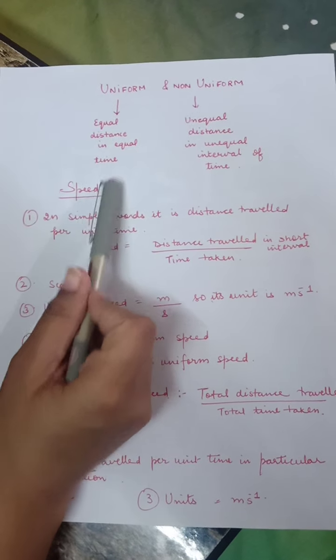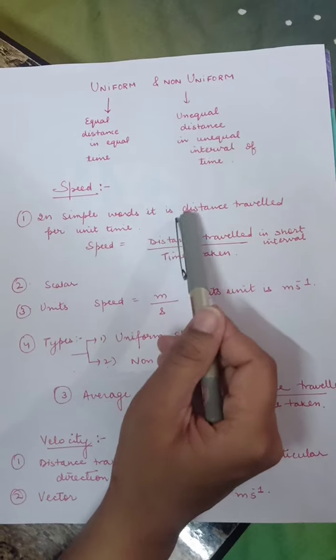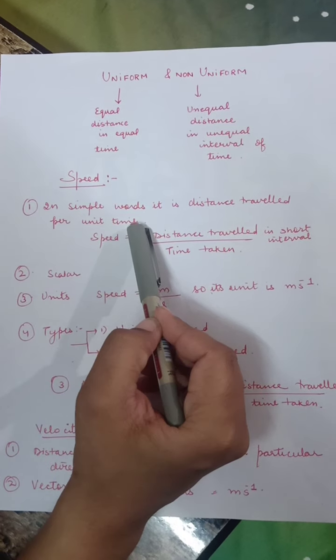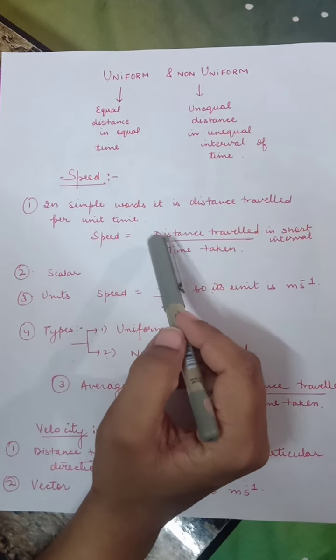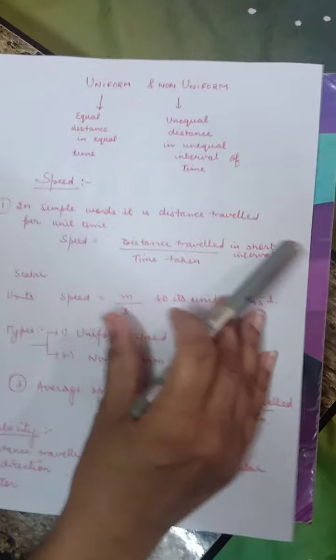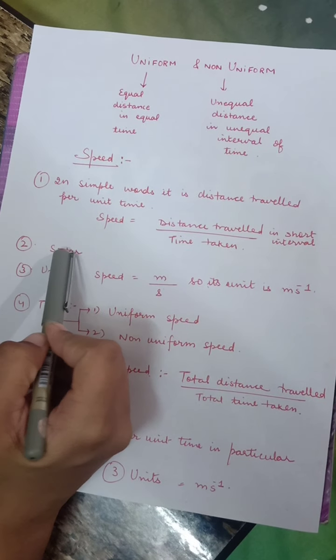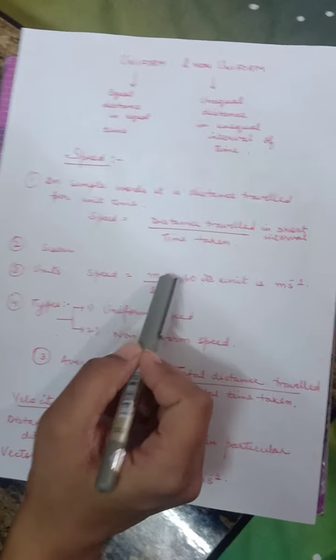Speed. So today we are going to discuss speed. What is speed? Speed is the distance traveled per unit time, or you can say distance traveled upon time taken in a short interval of time. Speed is a scalar quantity and its unit is meter per second.